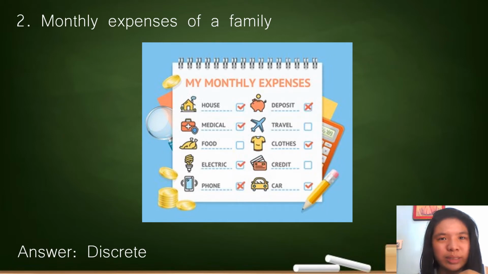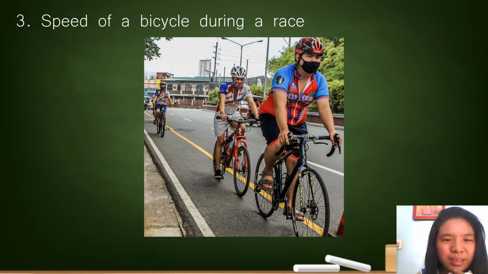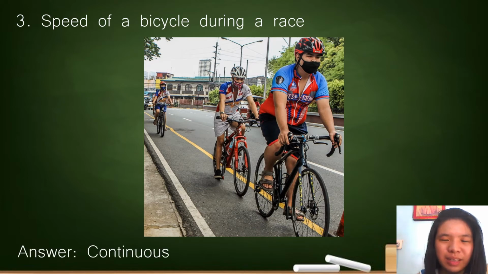That's why when you see prices or expenses, it is automatically a discrete random variable. How about this? Speed of a bicycle during a race. Is it continuous or discrete? So the answer is continuous. Why continuous? Because of the word speed, right?